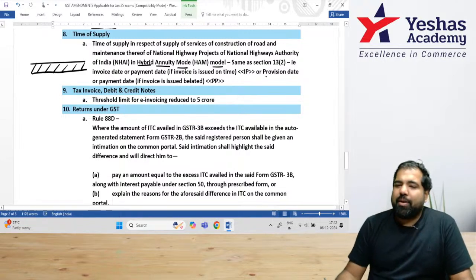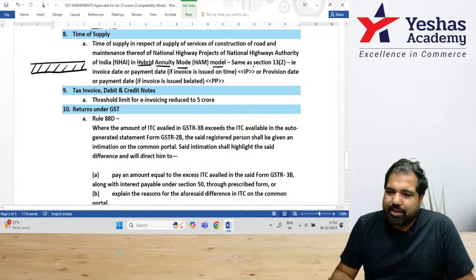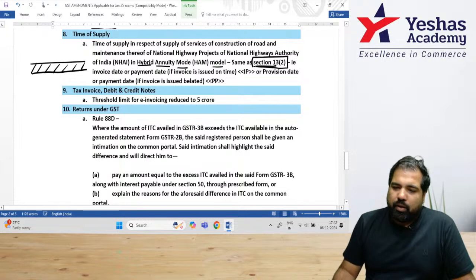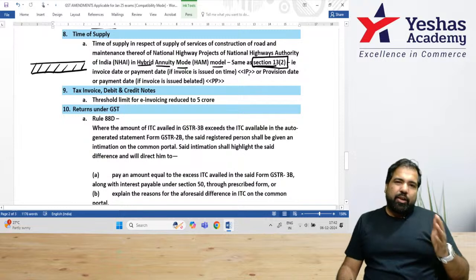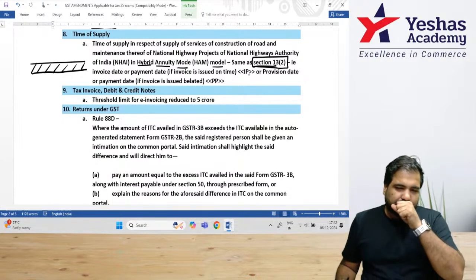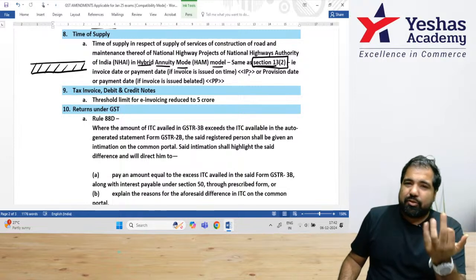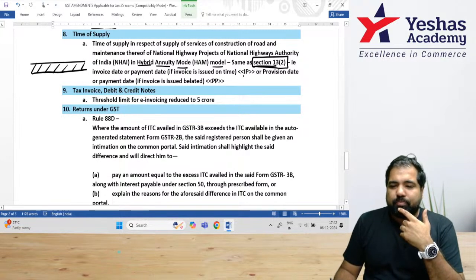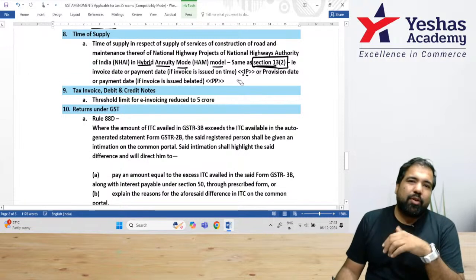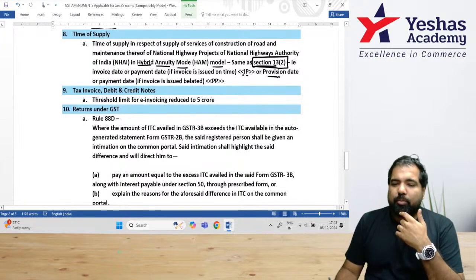It's very simple. The government has said that this is a service, so there is Section 13 and it is under FCM, so Section 13(2). As per the agreement, let's say 30% work is done and you can now raise the invoice. If you raise the invoice within time, that is 30 days if you remember, then it is the invoice date or payment date, whichever is earlier. If you don't raise the invoice on time, then the government says we'll not wait for the invoice. The provision date or payment date, whichever is earlier, will be your time of supply.